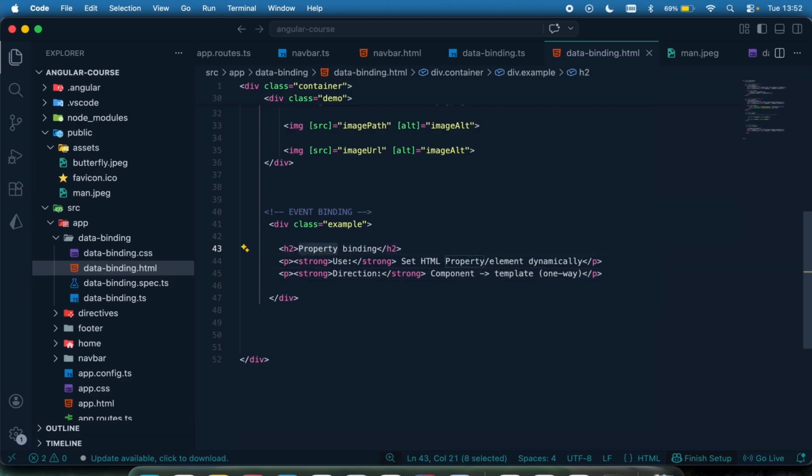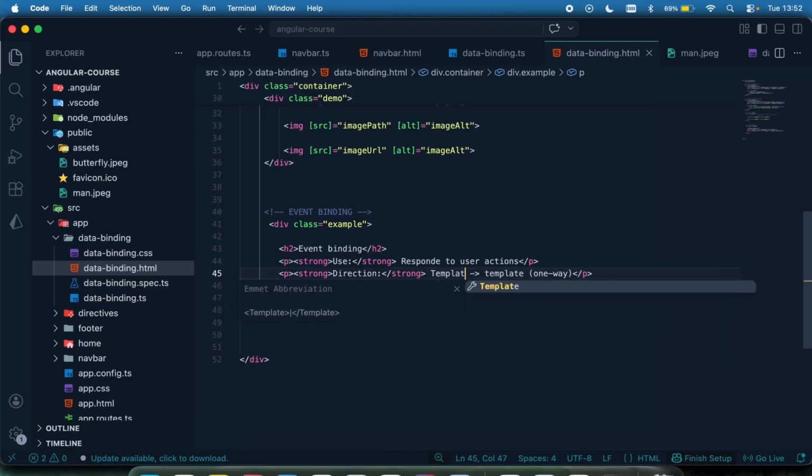And then this is going to be event binding, and what event binding means is it helps to respond to user actions or activity. Okay, then the direction, this time around the direction is template to component, which is the direction of flow, and it's also a one-way data binding.